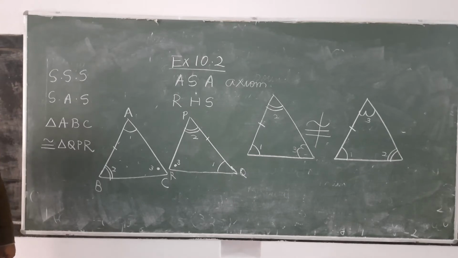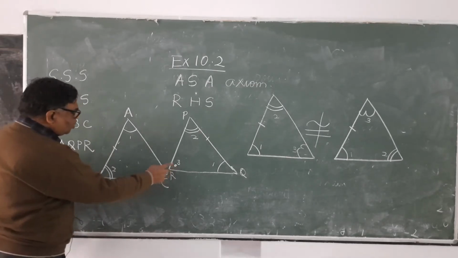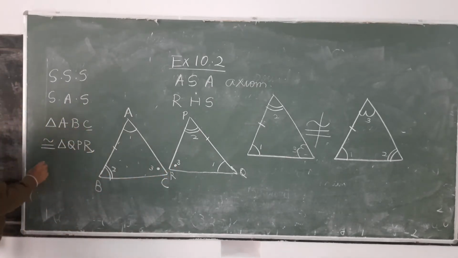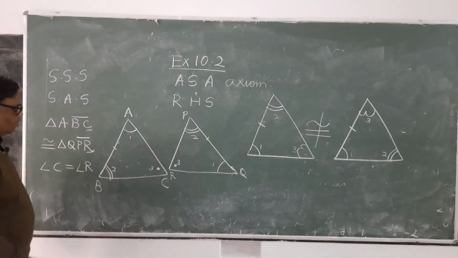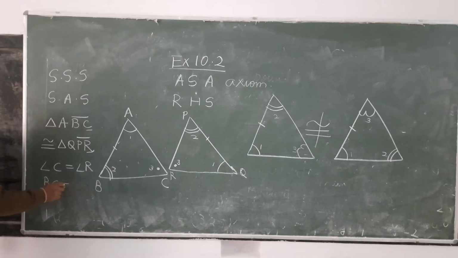It is clear? Now when two triangles are congruent, then the remaining elements will also be equal. What are the remaining elements? This angle will be equal to this angle. Angle C will be equal to angle R. Then you can find here BC will be equal to what? PR. BC will be equal to PR. BC is this and PR is that. BC equals PR. And AC will be equal to what? QR. AC equals QR.